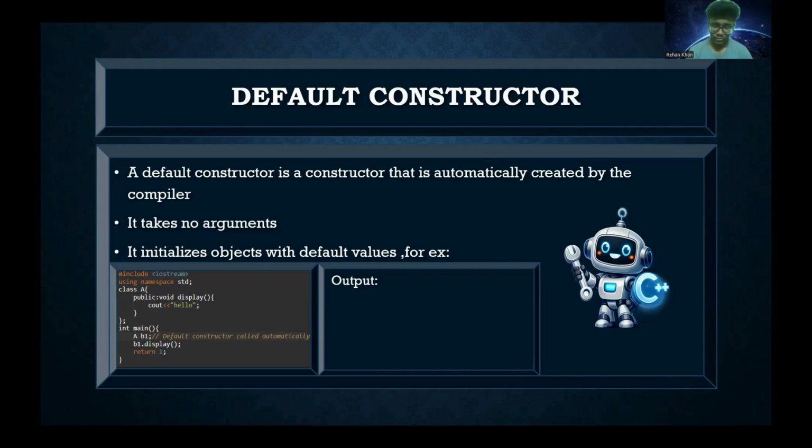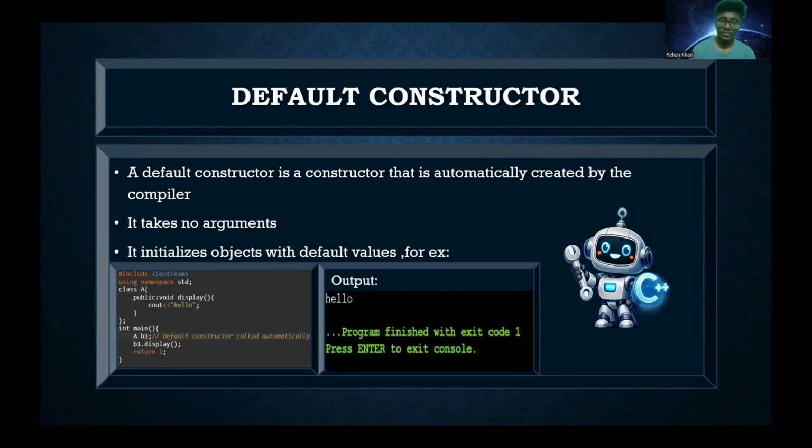And in the main function, we have created an object B1. Now, default constructors don't really need to be mentioned. They get created automatically by the compiler. So whenever we create an object, the default constructor will be called, whether or not you have defined it. Since we have created an object, using the object, the display function will be called and hello will be printed. If the constructor had not been created, display wouldn't have been executed.